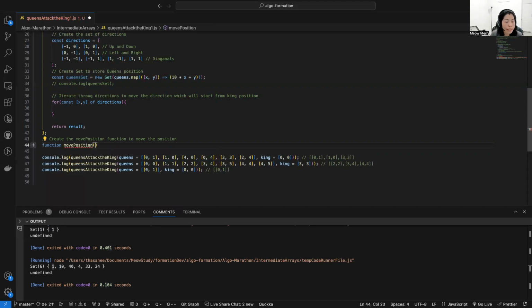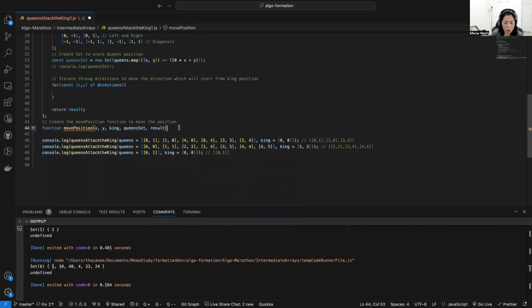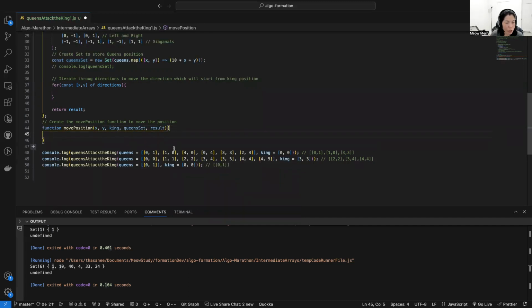What we need to accept as parameters: the king, x and y, the queen set, and also the result, because we want to use the result to push or add our value to. Let me just copy here. Okay, that's what we should have.